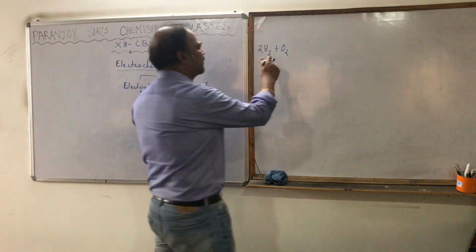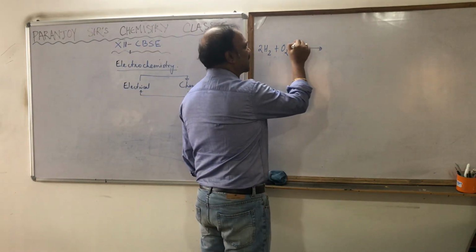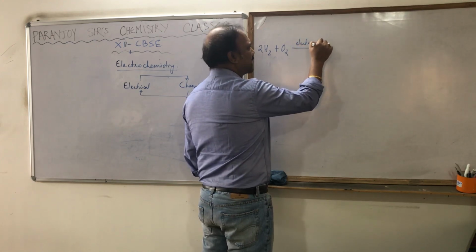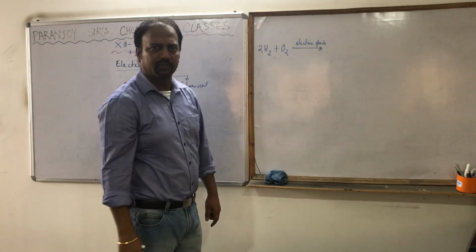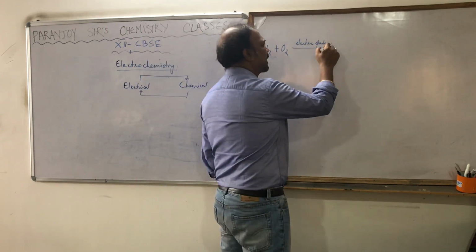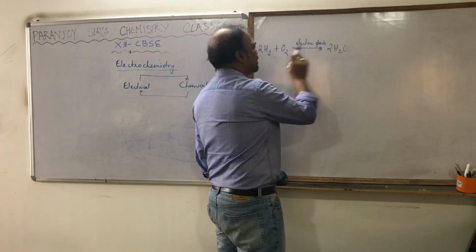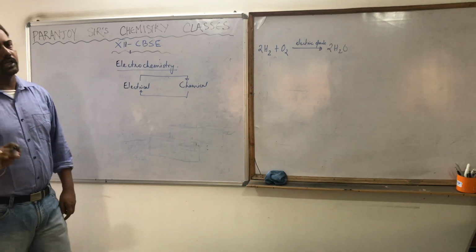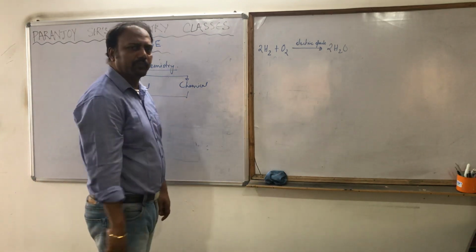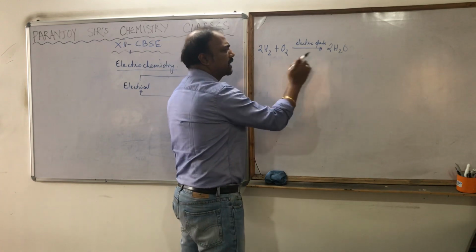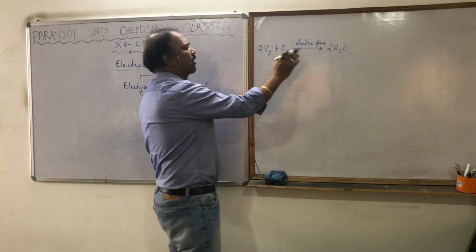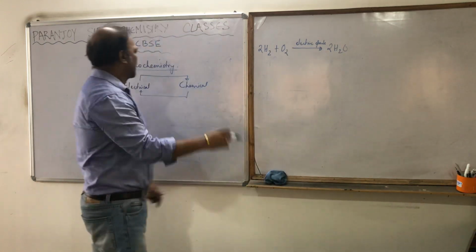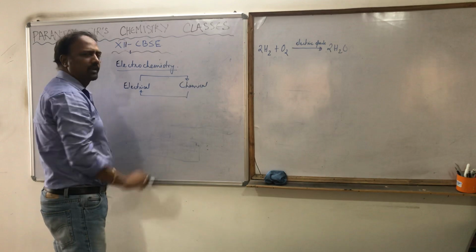But if in that mixture I apply some electric spark, means I pass the electricity to it, then it will convert into 2 moles of water. So this particular chemical reaction is taking place only due to electric energy. Here the electrical energy is converted into chemical energy.